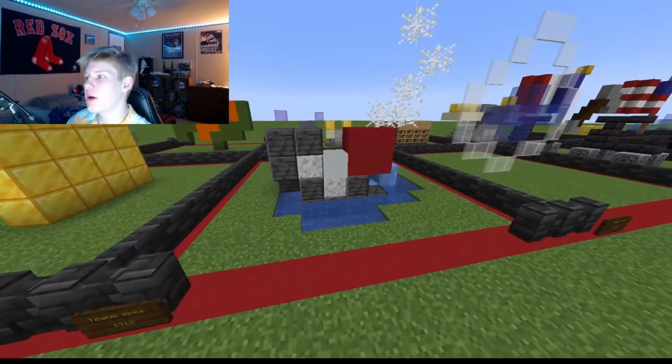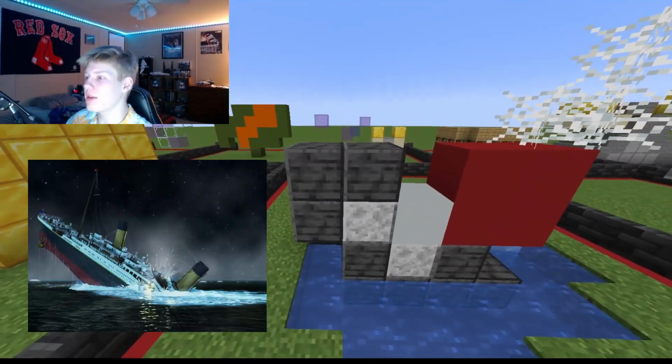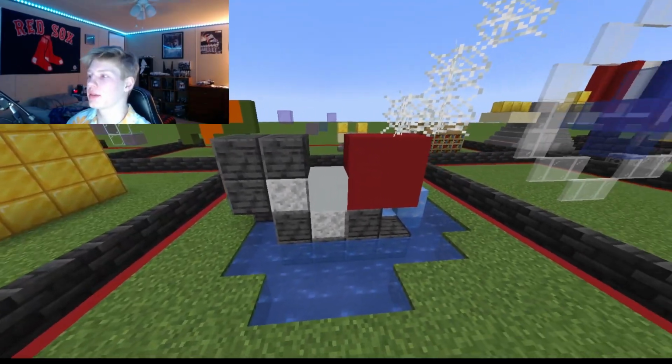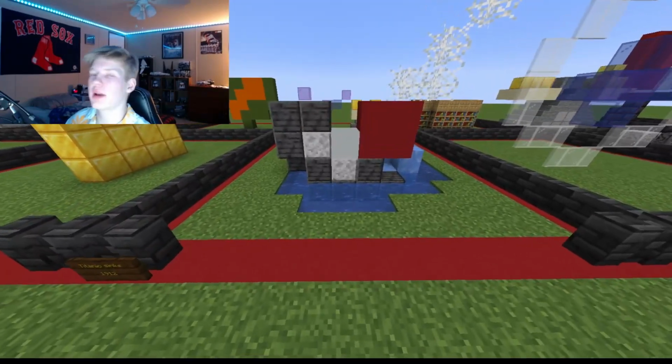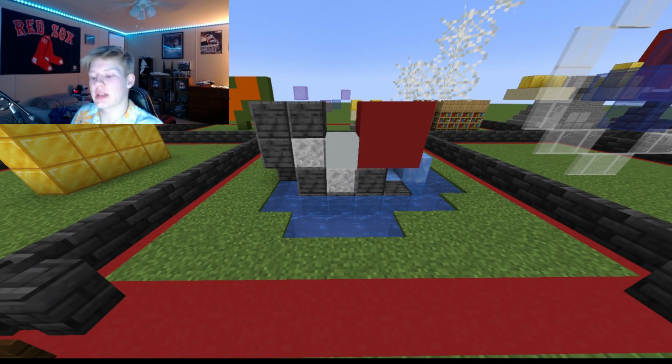Then in 1912, the Titanic sunk. You know how the back end stuck out of the water, and that's supposed to be a smokestack? That's smoke coming out. There's the iceberg. I don't have much room to work with here, so I did the best I can.